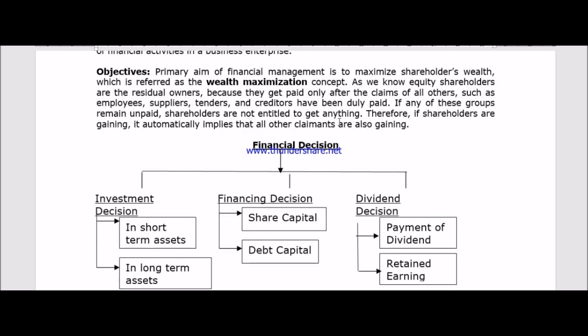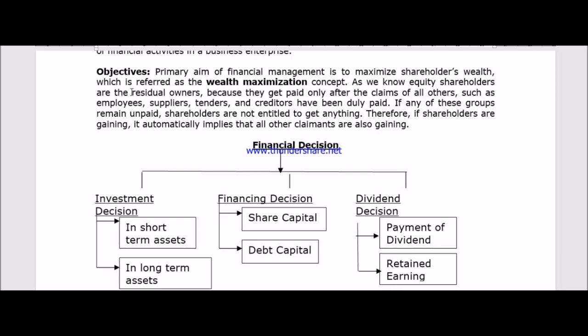Keep one thing in mind: equity shareholders get their return at the end, so they are the residual owners. What is a residual owner? They get their return at the end. If something remains, only then will they get their return, otherwise not.